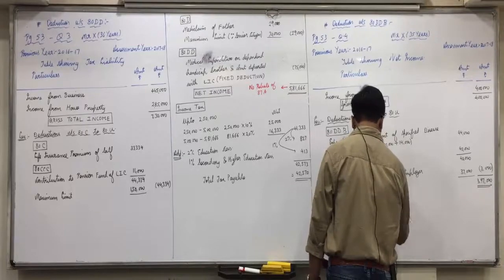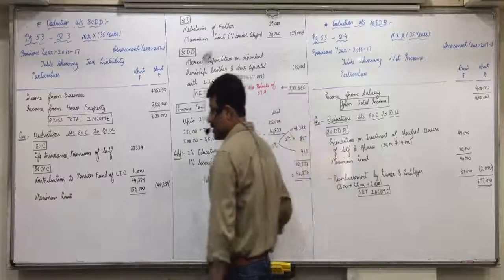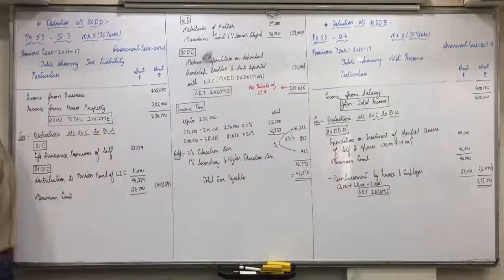So tomorrow see that all of you revise all the deductions: 80C, CCC, CCD, D, DD, DDB. These all we have covered so far. Okay? In the beginning I'll be asking you all of them. Page number 59, question 17 is your homework, because that covers deductions under 80 until this one.